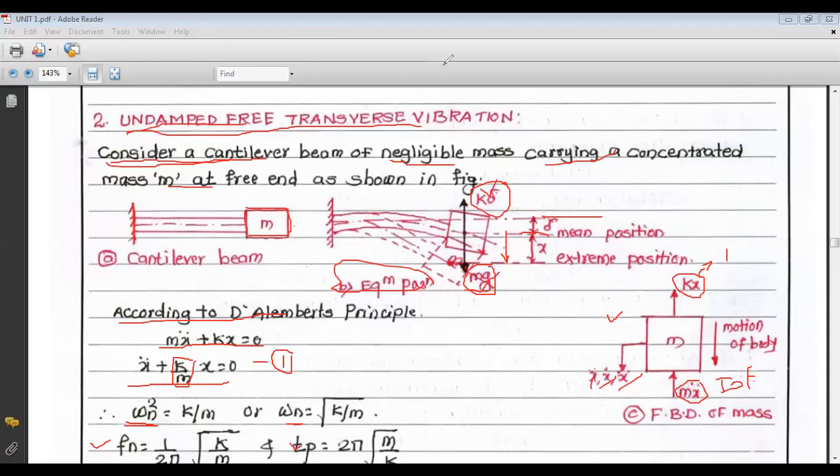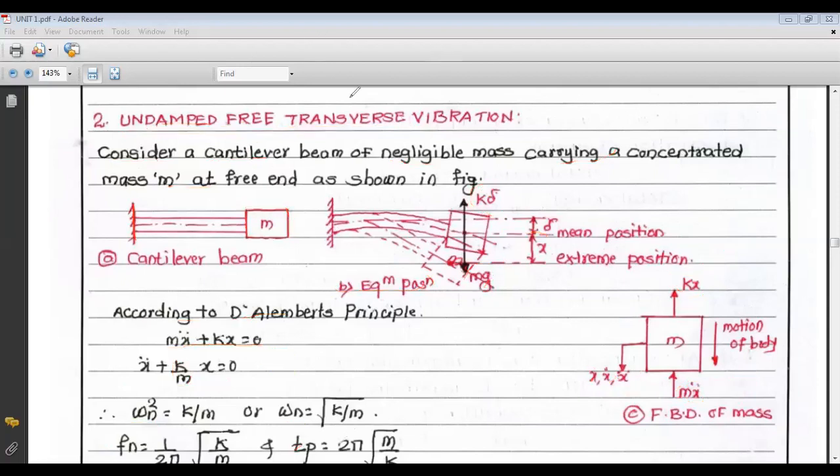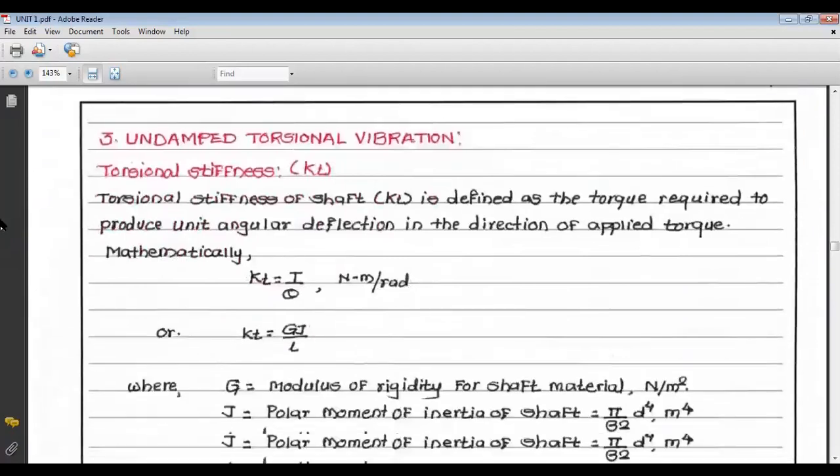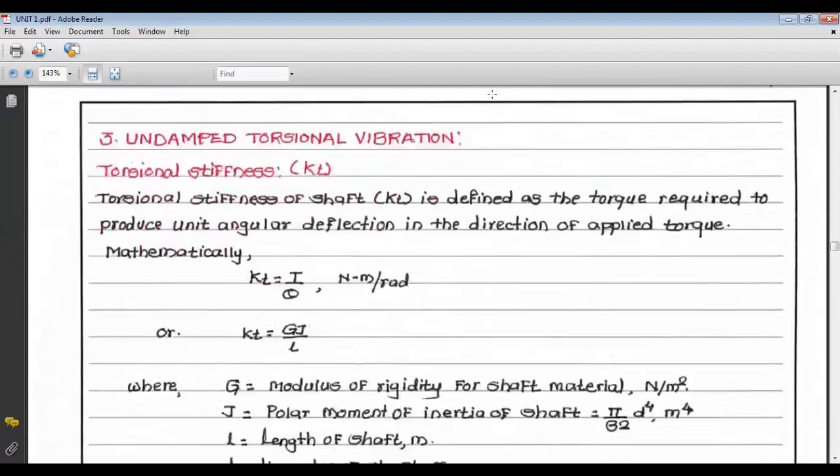Now, the third type of vibration is called undamped torsional vibration. Before going to undamped torsional vibration, we require some basic concepts. The first basic concept is torsional stiffness. In case of longitudinal vibration and transverse vibration, we use the term stiffness only, that is K.